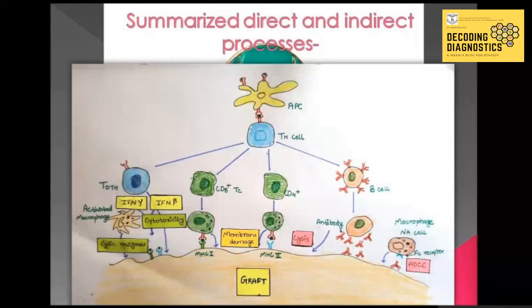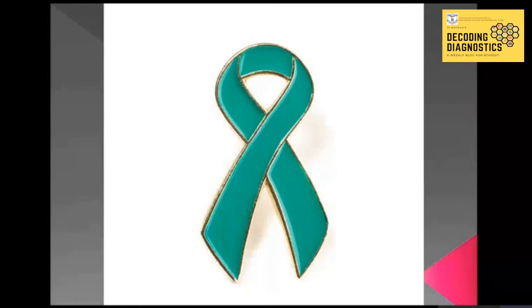Now this Fc receptor will recognize the antibodies which are present on the graft cells or graft tissues, and then these macrophages will kill the graft tissue. So this is how we came to know about the two pathways, direct pathway and indirect pathway. And by both the processes, the graft can be rejected.